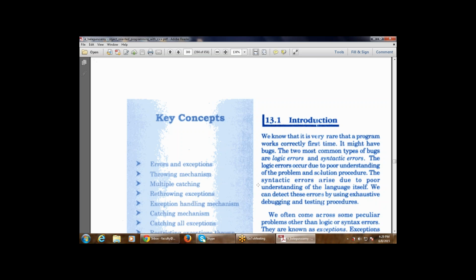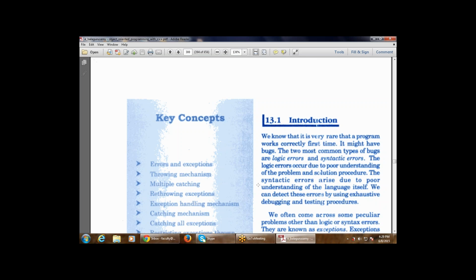And it is very difficult to find these errors in the program, because these are based on logic errors. If I am applying one logic, you don't know what my logic is, what my idea is, right? In the same way, a syntactic error means there is some error in the syntax part.